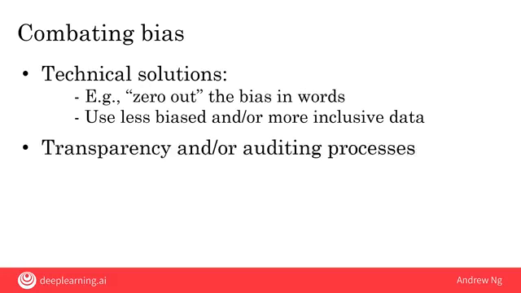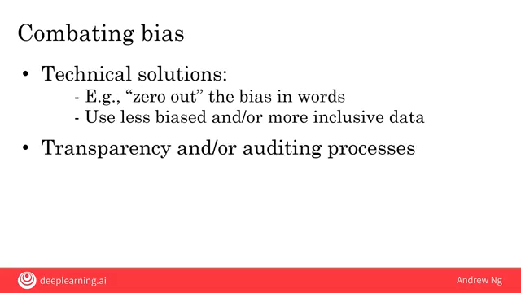Third, many AI teams are subjecting their systems to better transparency and auditing processes so that we can constantly check what types of bias, if any, these AI systems are exhibiting, so that we can at least recognize the problem if it exists and then take steps to address it.